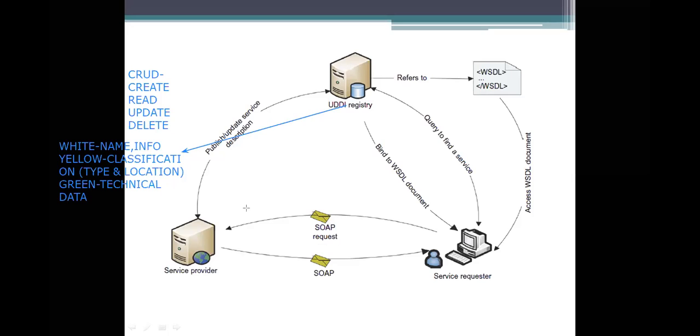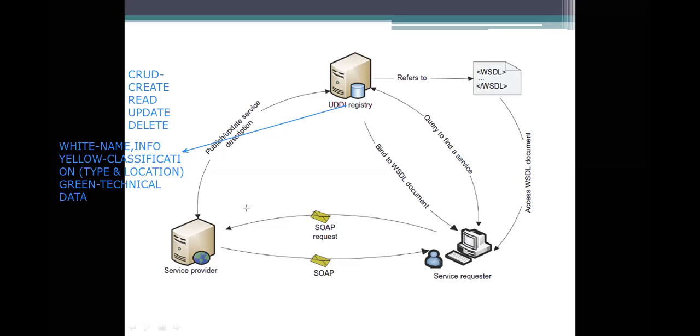While coming to this UDDI, what will it do here? It will define a way to describe, publish, and discover the information about your web services by creating a platform-independent and open network representation. So UDDI will provide a name service and also a directory service, where you can look up service descriptions by name or any specific attribute. So these specific attributes have to be used here.